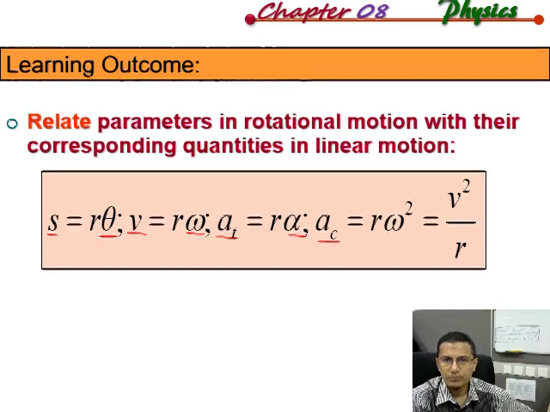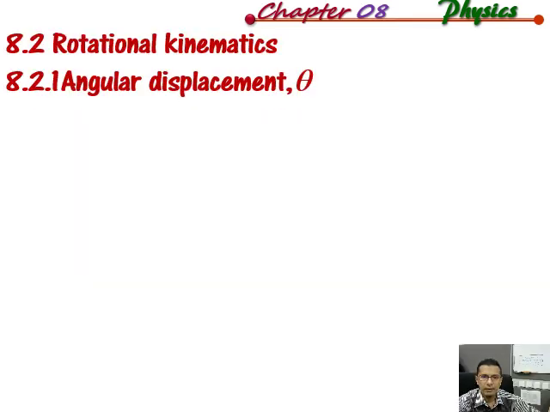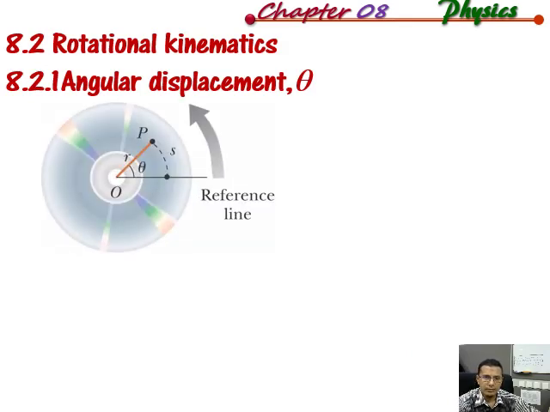All right. So firstly, what actually is angular displacement, symbolized by theta? I would like to bring in this rotating compact disc. If you can see here, we have a reference line, and the curved arrow shows the rotation of this compact disc, which rotates in the anti-clockwise direction.